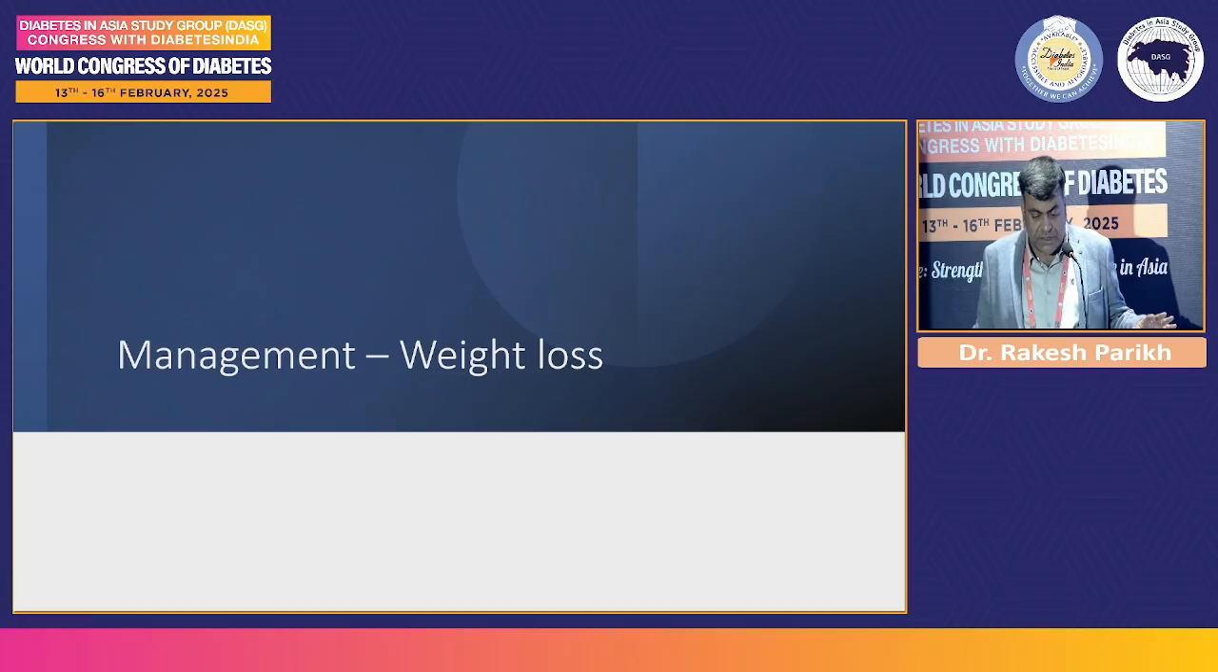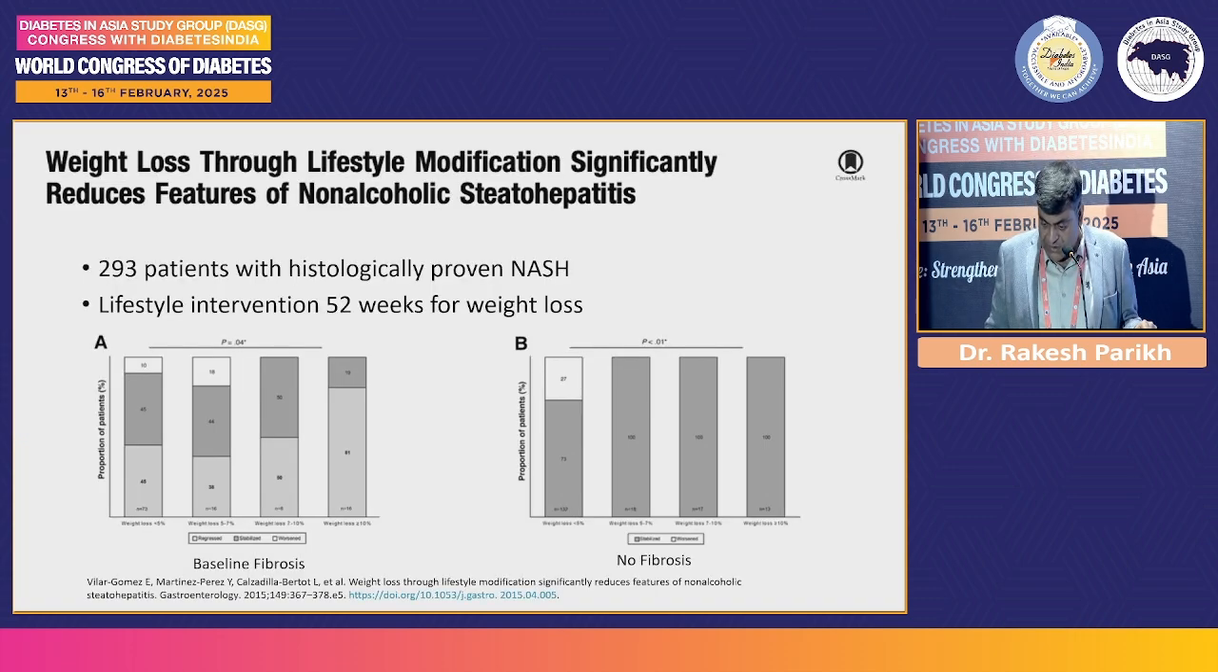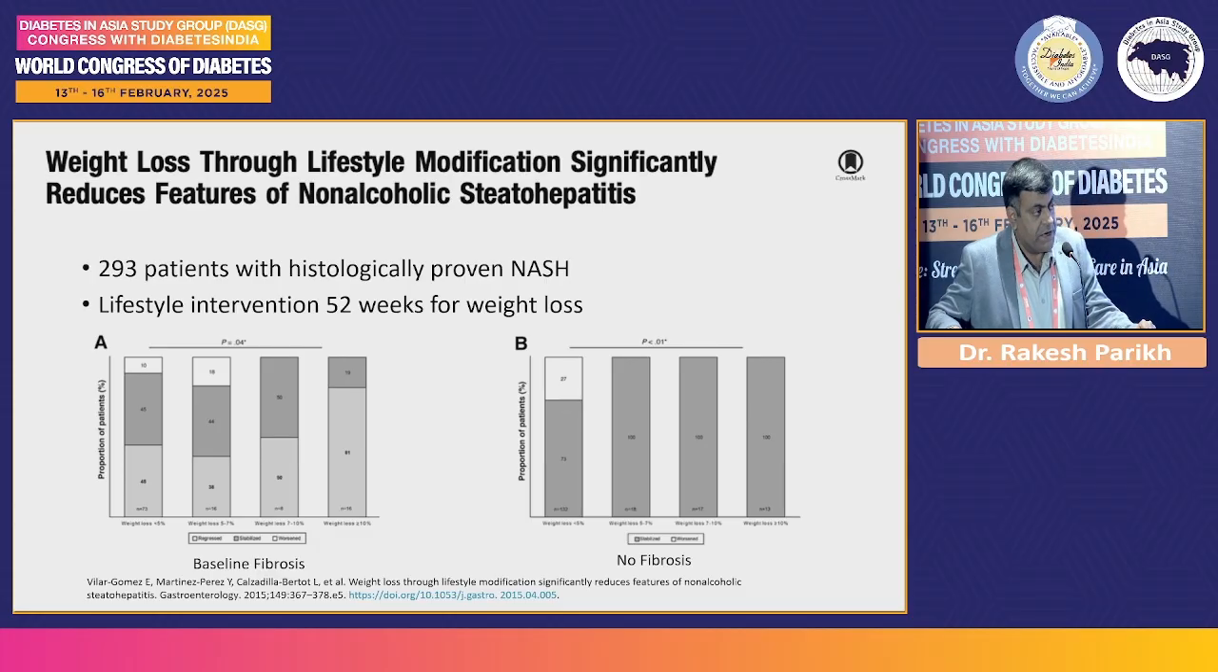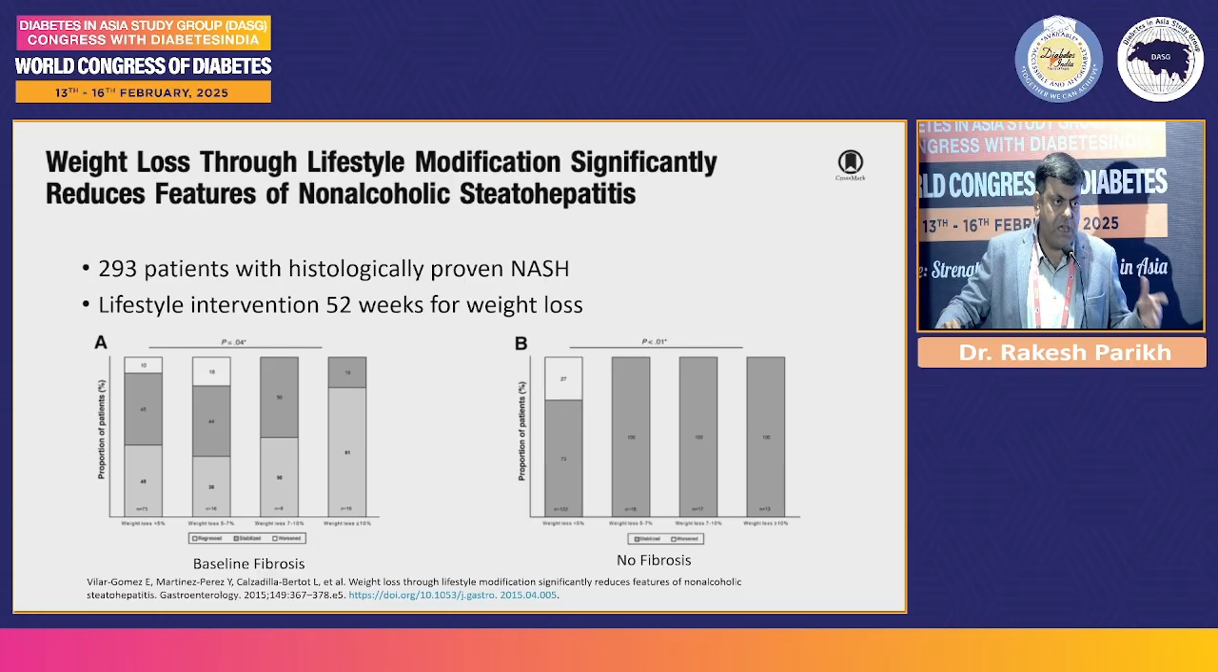Now we'll come to management. So management, I'll talk about different drugs and different studies that have been done, but the conclusion is that weight loss is the best therapy. Weight loss works the best for these patients. This was a study which was done in 293 biopsy proven cases. To do a biopsy of the liver is also difficult, so such studies are definitely reliable.